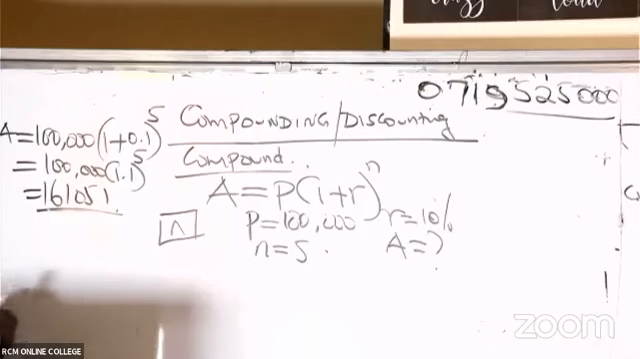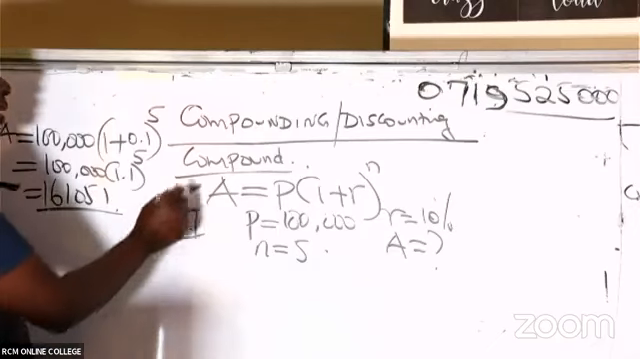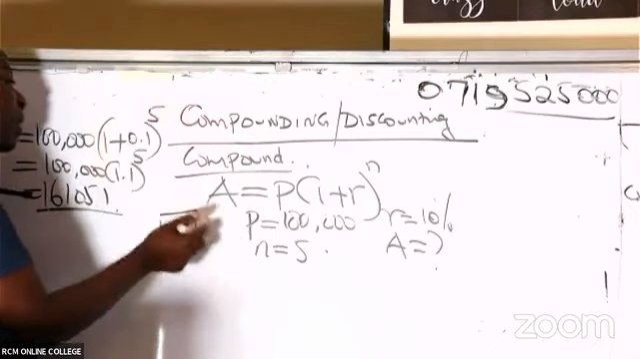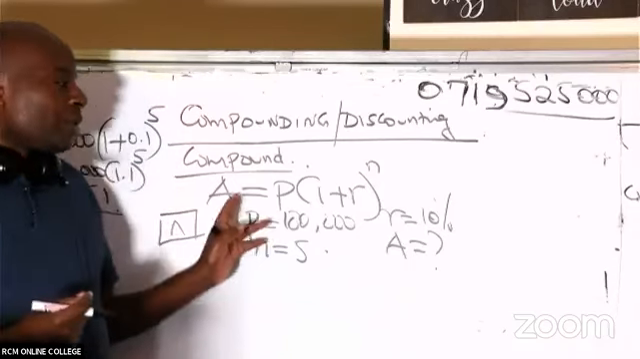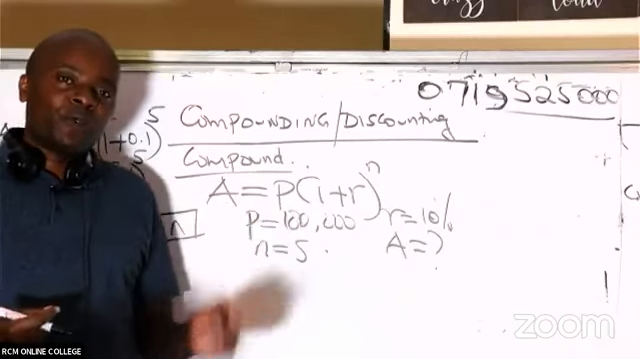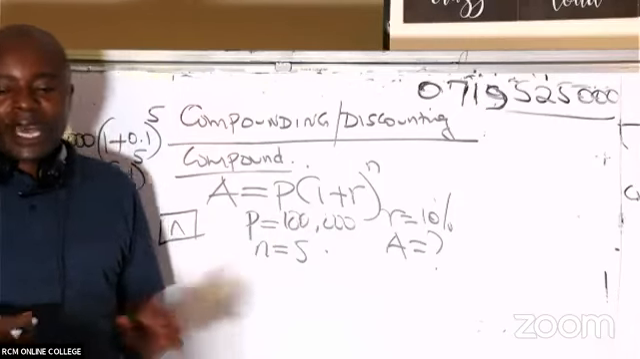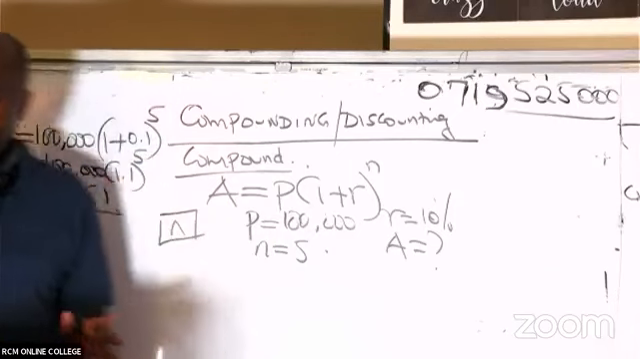So we are getting this 161,051 as the total. Ladies and gentlemen, remember this amount you're going to get, the cumulative amount, is what we call the future value. So whenever you see this amount A, it's also known as your future value.